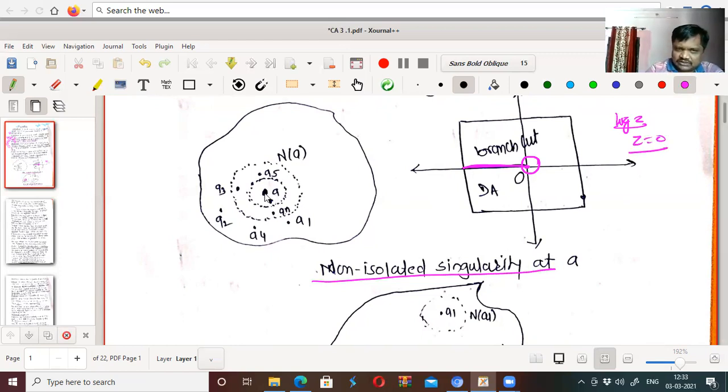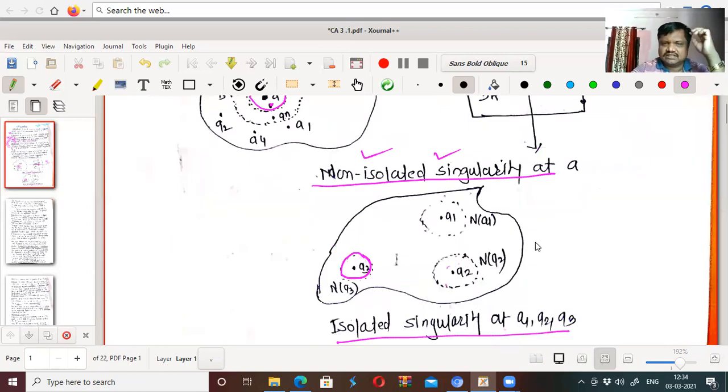What about here? Suppose A is a singularity, and if I take a neighborhood of A, then there is a point in it at which the function is not analytic. So if every neighborhood of A contains at least one such point, then such a singularity is called non-isolated. Similarly, there are A1, A2, A5, AN, an infinite number of singular points, and every neighborhood of A contains at least one singularity, and therefore such a singularity is called non-isolated singularity.